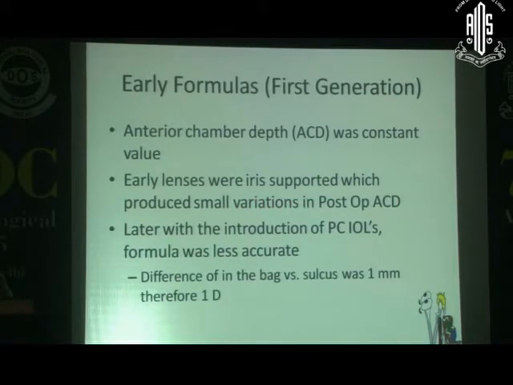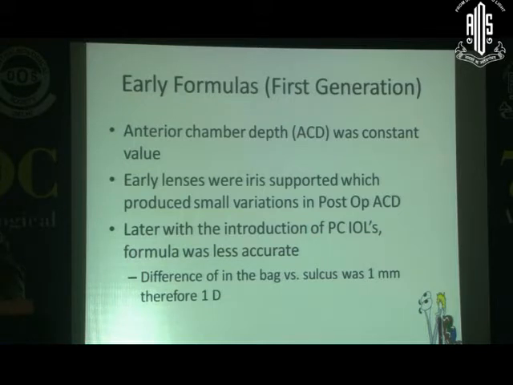I am giving you a brief on how these formulas evolved and how they work. Why we need different formulas and how they have evolved. The early formulas, the first generation formulas, considered the anterior chamber depth as a constant value, because the early lenses were iris supported lenses. So they produced very small variation in the posterior anterior chamber depth. So at that time there was not an issue.